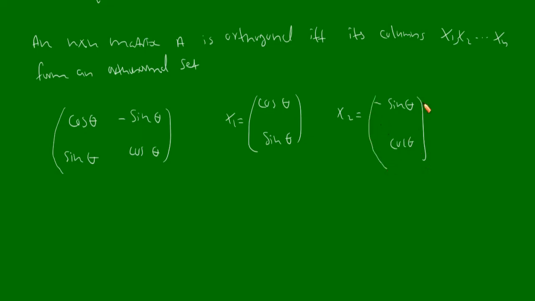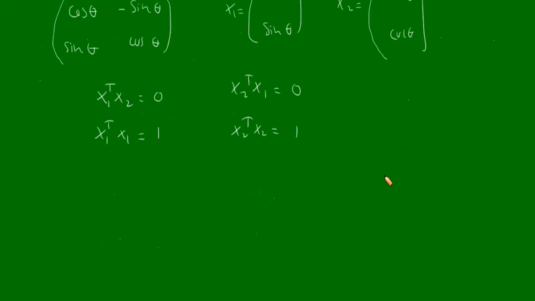Then the theorem says that these columns form an orthonormal set. So that means if we consider x1 transpose into x2, you will get 0. This will be equal to 0. Then x1 transpose x1 will give you identity 1. x2 transpose x1 will give you 0 and x2 transpose x2 will be equal to identity. If this holds, x1 and x2, these columns, will form an orthonormal set. Okay, so let us try it.